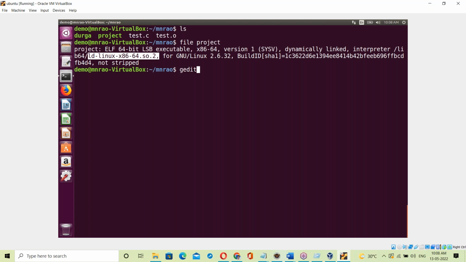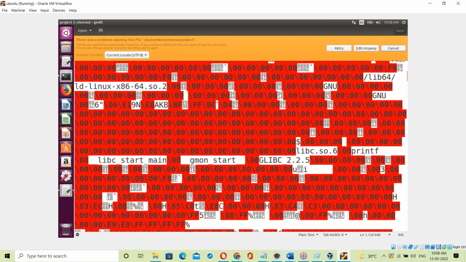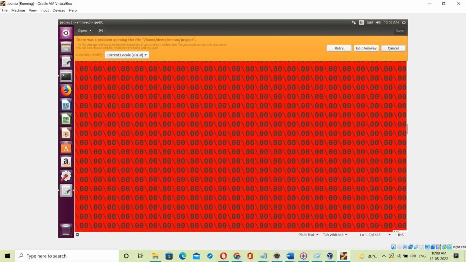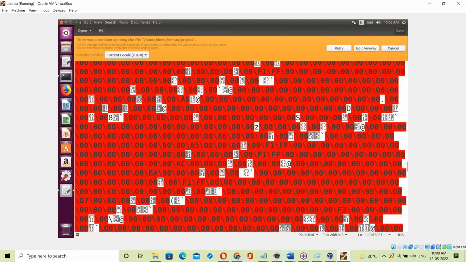Okay, one more thing. Open the project exe file with gedit, and you can also see the contents. Just wait a little bit of time because it is binary code. See, this exe file is in binary 0s and 1s format. It's machine language, 0s and 1s format. This is the exe file.